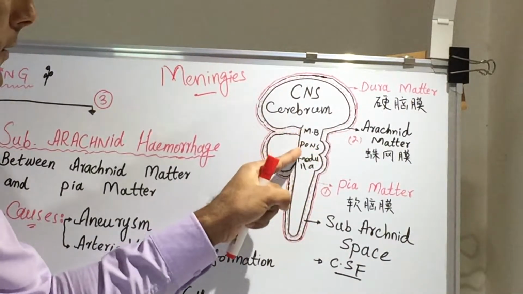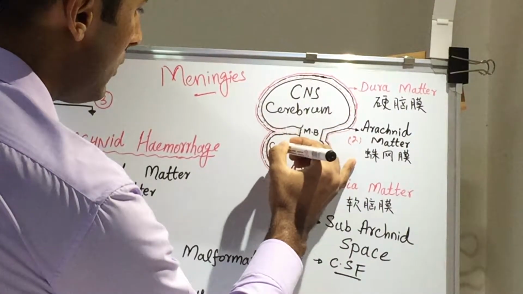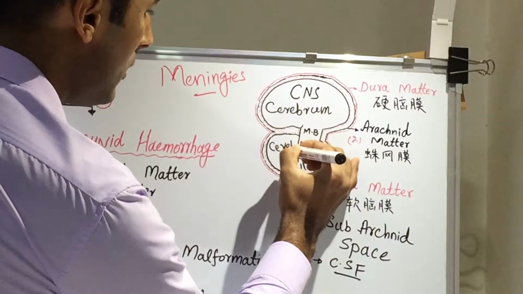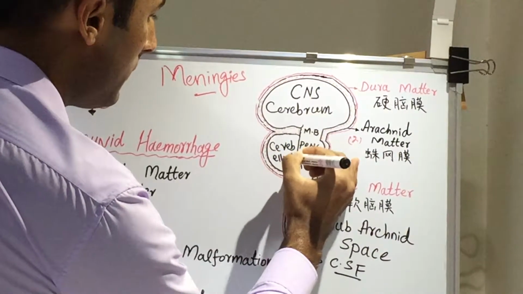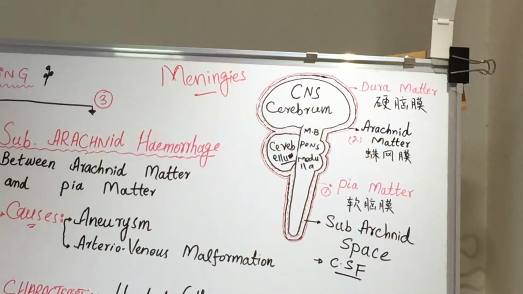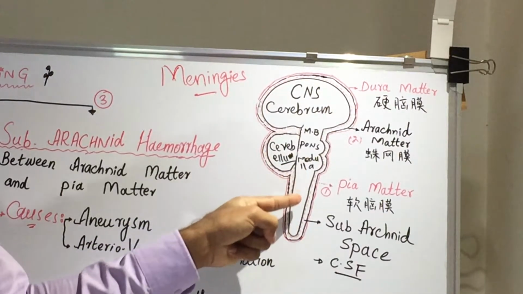Behind the brain stem, we have the cerebellum, C-E-R-E-B-E-L-L-U-M. Under the brainstem and cerebellum, this part is called spinal cord.